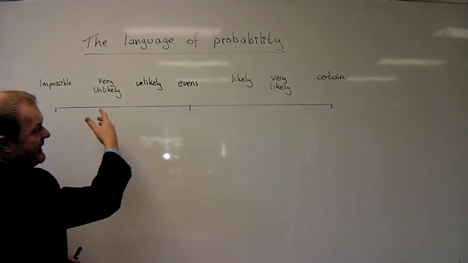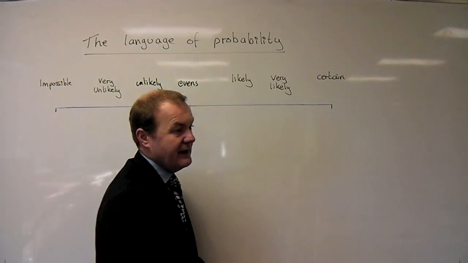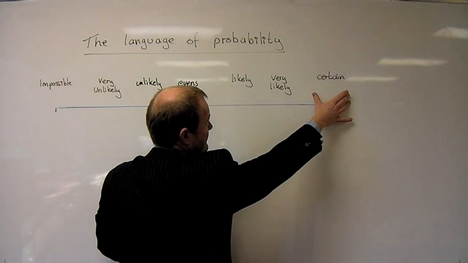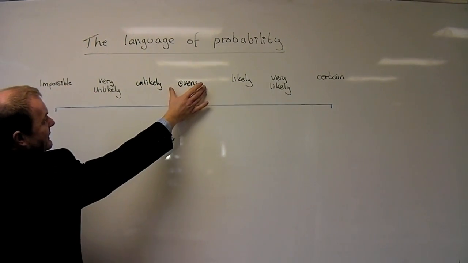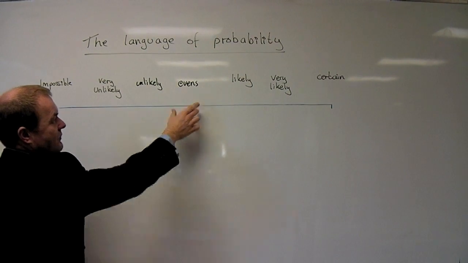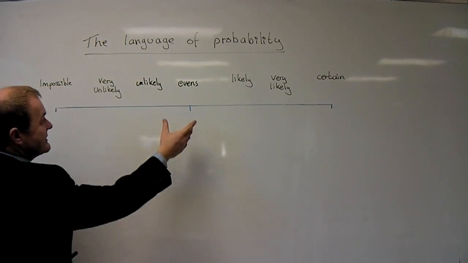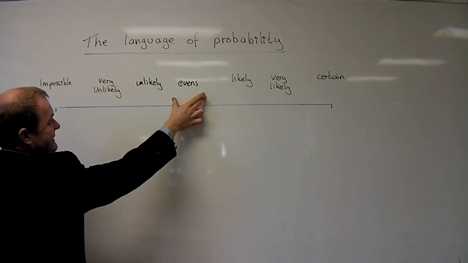At the other end of the scale, something that's certain to happen, so the probability of picking a green pen out of a box of green pens. It will be certain that you will pick a green pen because that's all there is to choose. In the centre, you've got an evens chance, so rolling a dice. What's the chance of rolling an even number? Well, there's the same number of even numbers as odd numbers, so we would say the chances are evens.